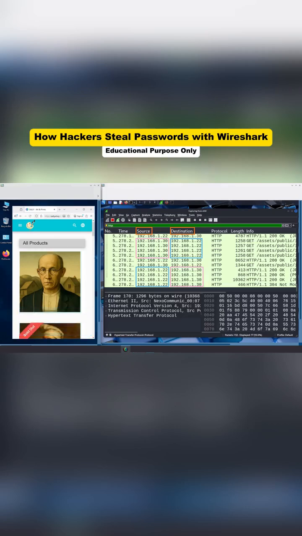192.168.1.30, that's Joshua's machine, the victim. And 192.168.1.22, that's Sally's server, where the website is hosted. So when you see traffic where source is .30 and destination is .22, that means Joshua is sending a request to the server. And when you see source is .22 and destination is .30, that means the server is responding back to Joshua. This back and forth is how all web communication works.